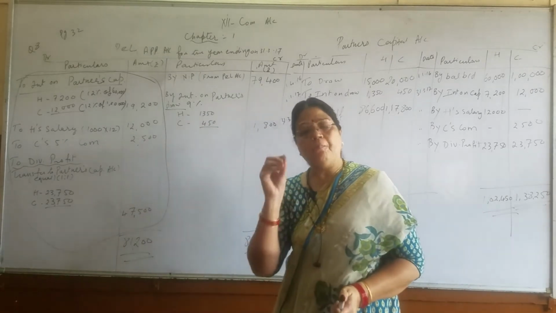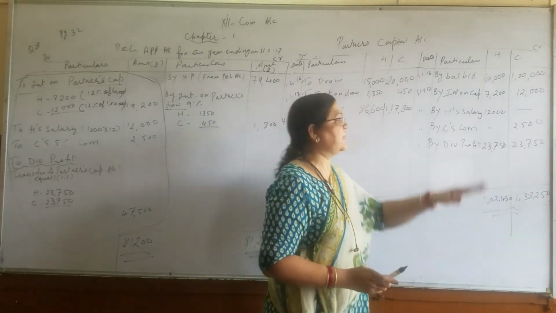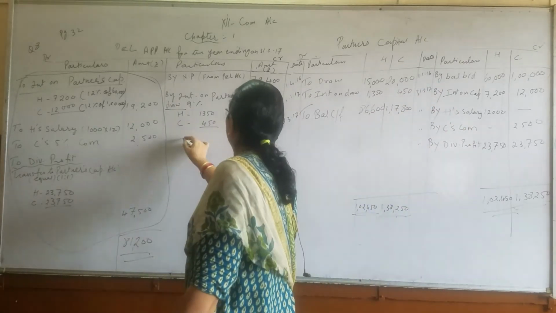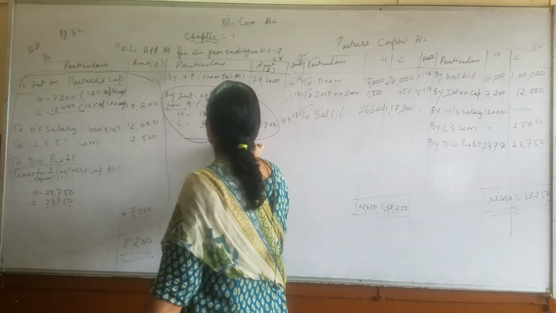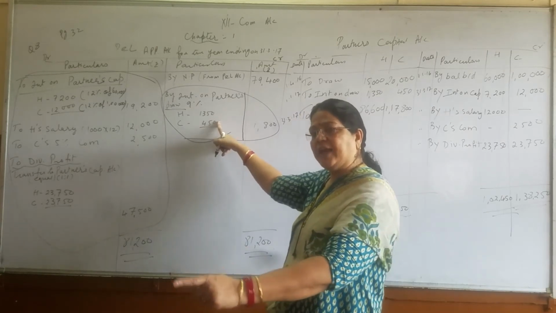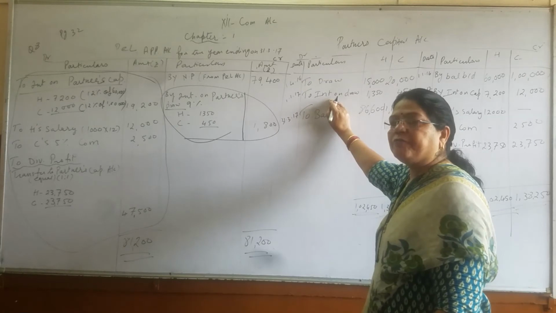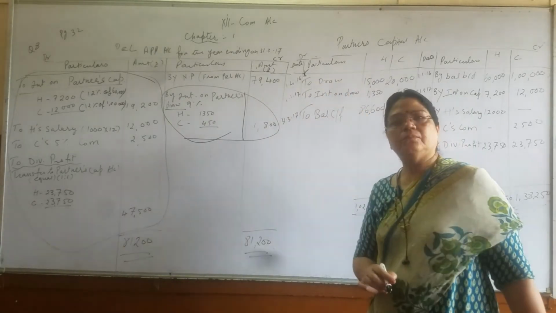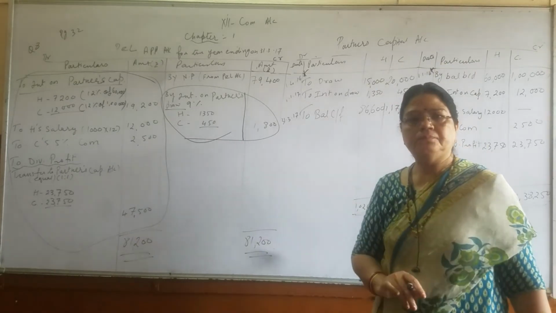You have to just copy down all the debit side entries on the credit side, only these entries, not the total. And the credit side entries we are going to write on the debit side. Extra entries, what we have to write? Drawings, which will be given to you, and capital, which will be given to you.